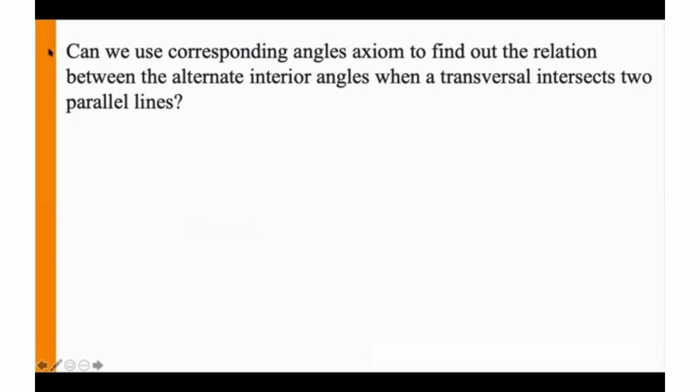Theorem 6.2 and Theorem 6.3. Can we use the corresponding angles axiom to find out the relationship between alternate interior angles when a transversal intersects two parallel lines? Let's see.